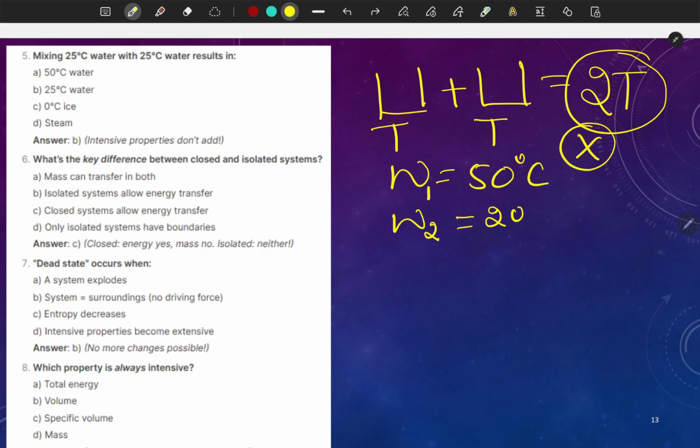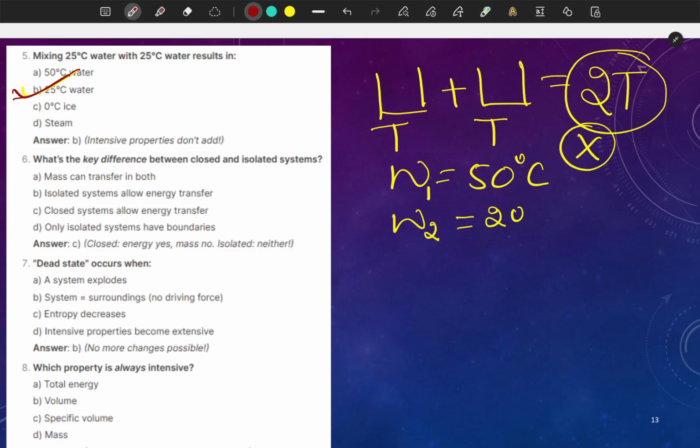Okay, now let's come to another question. I think the answer to 5 will be B: it will be 25 degrees Celsius water. Now come to question number 6. What is the key difference between closed and isolated system?